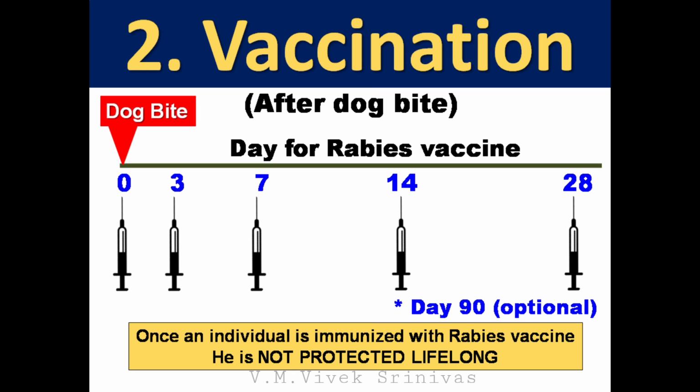Next, vaccination, that is active immunization. Here, anti-rabies vaccine is given at the dose of 1 ml intramuscular, or 0.1 ml intradermal injection. The vaccination is followed on 0 day, 3rd day, 7th day, 14th day and 28th day. The 90th day vaccination is optional. Once an individual is immunized with rabies vaccine, that does not mean he is protected against rabies lifelong.